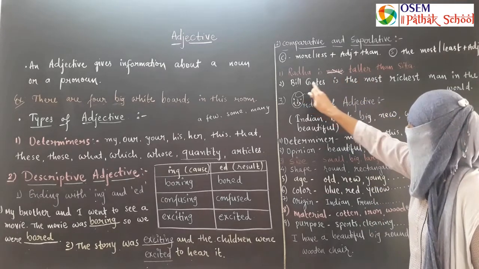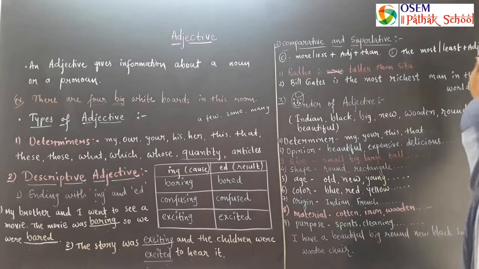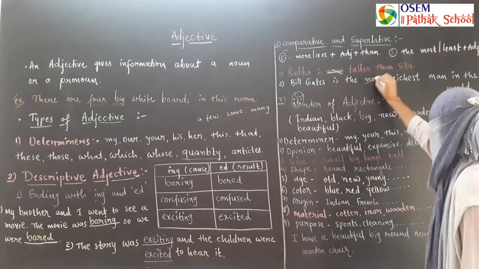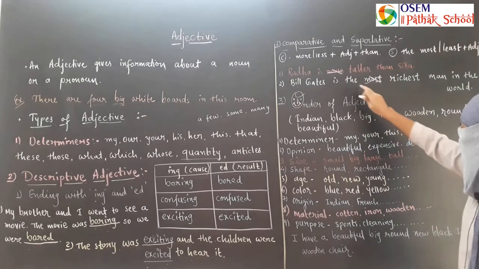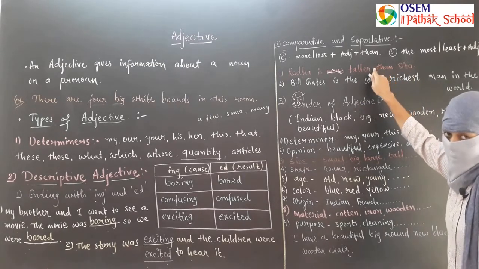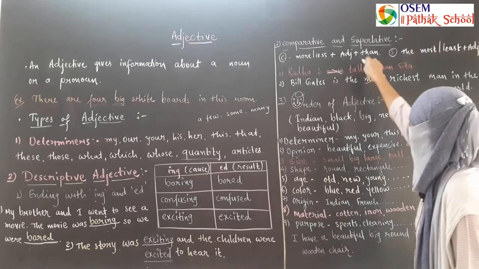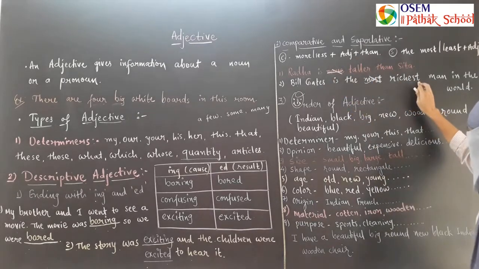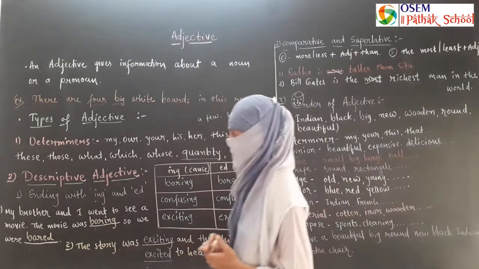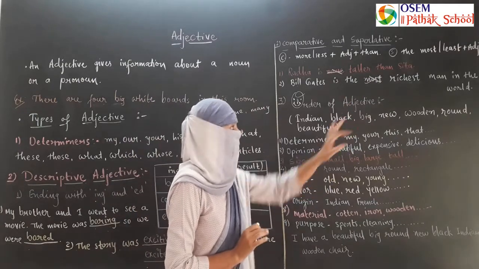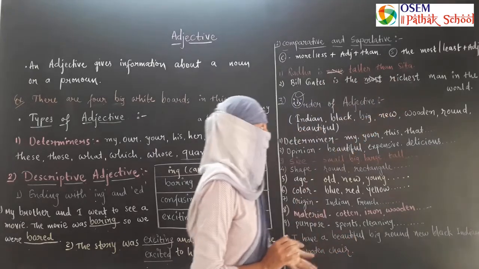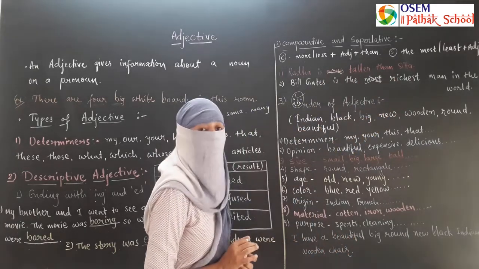Likewise, in this sentence, Bill Gates is the most richest man in the world. What is wrong in this sentence? Yes, most is wrong. You have to write the richest. It is the superlative degree, and the earlier one was the comparative degree. So here we put er, so remove more. Here we put est, so remove most. Whenever you write, keep in mind, don't write both more and er, or most and est. Use one of them by using the rule.